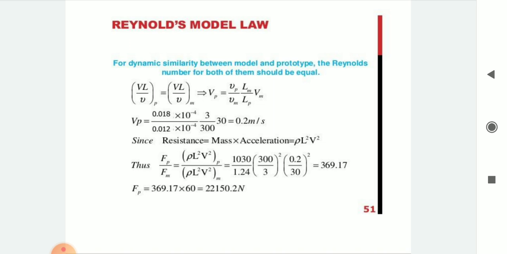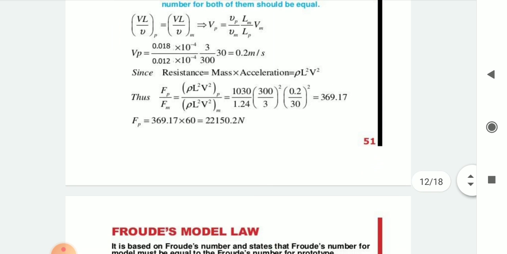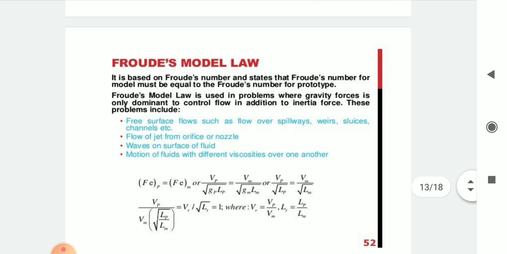Since resistance is equal to mass into acceleration, that is ρ L square into V square, Fp upon Fm is equal to 369.17 by putting the values in the formula. So Fp is equal to 369.17 into 60, which is equal to 22,150.2 Newton. Then Froude's model law.